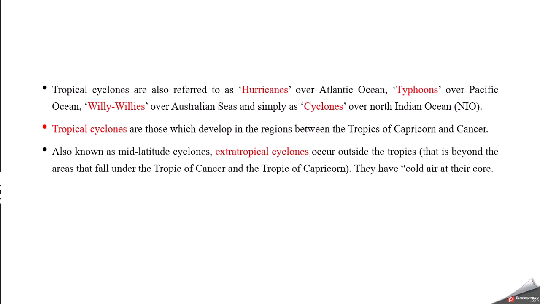Now these tropical cyclones are referred to by different names in different parts of the world. In the Atlantic Ocean, cyclones are called hurricanes. The same cyclones are called typhoons in the Pacific Ocean. In Australian seas, they are called willy willies, and they are simply called cyclones here in India, that is the North Indian Ocean. So they have different names in different parts of the world.